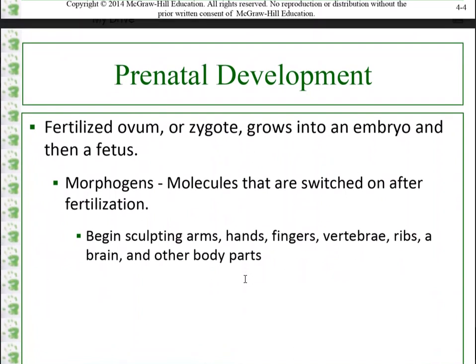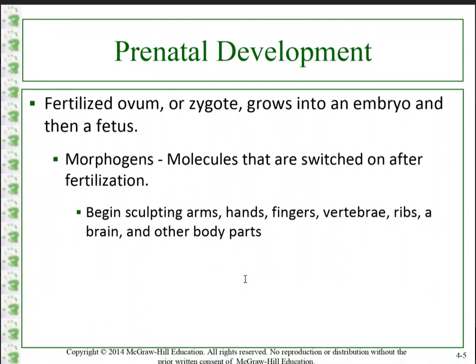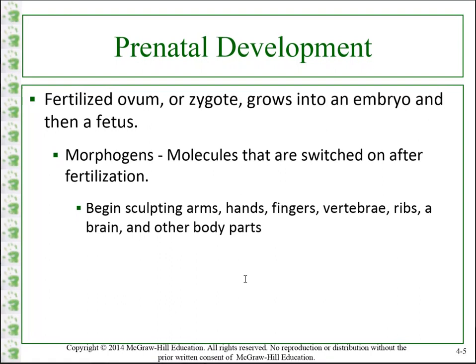Alright, so you're going to hear some fancy terms going throughout this mini topic. We have ovum, which basically just means the fertilized egg. And then we also have a zygote. These are synonymous terms that refer to the growing organism. At first we have a fertilized egg that continues to multiply over and over again and will eventually become an organism.